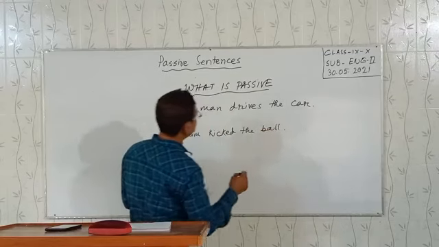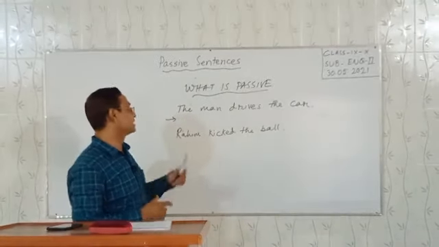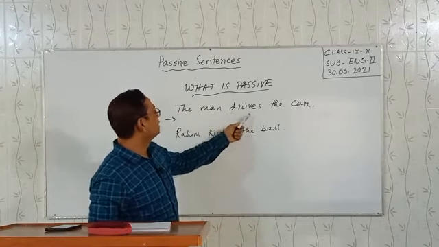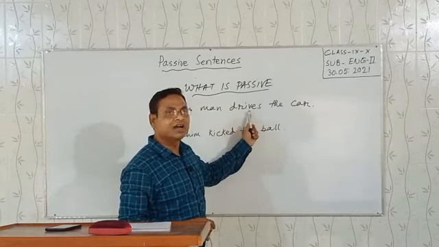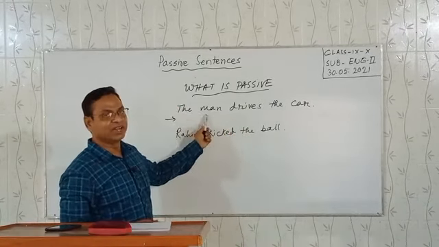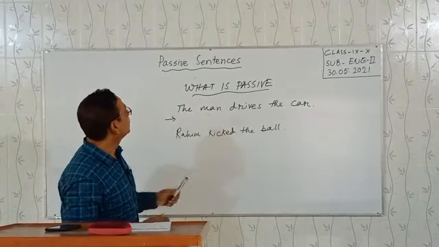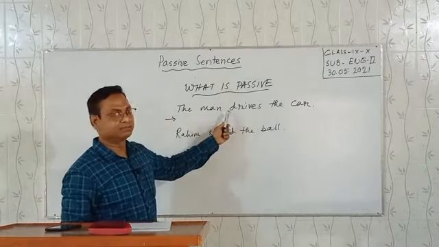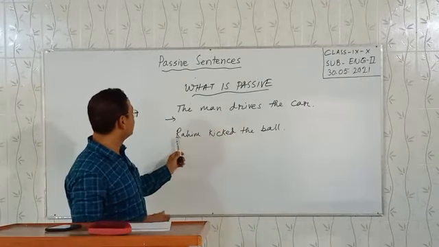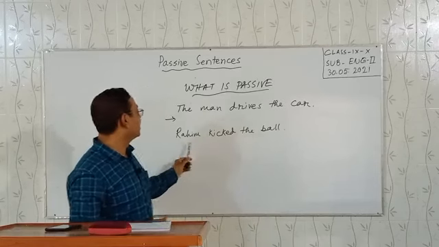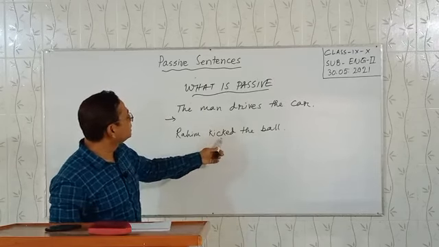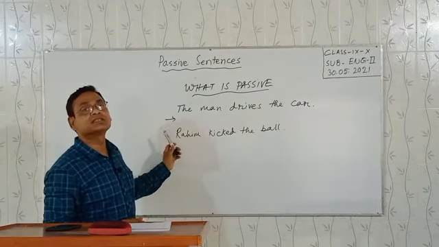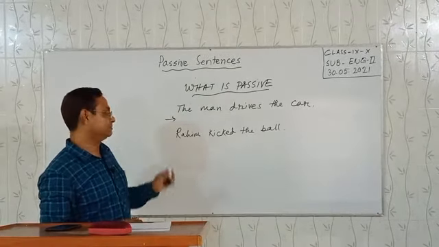I have written two sentences, and look at the sentences, dear students. The man drives the car. Who is doing the driving? The answer is the man. So here the subject is doing the action of driving. So this is active. And this one, Rohim kicked the ball. Who kicked the ball? Rohim kicked the ball. This is also an active sentence.